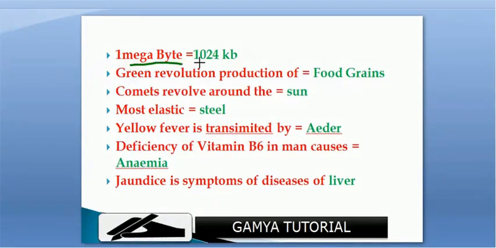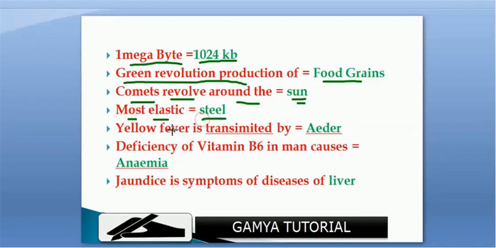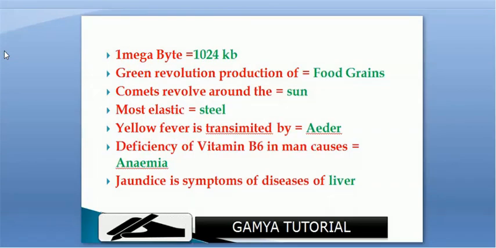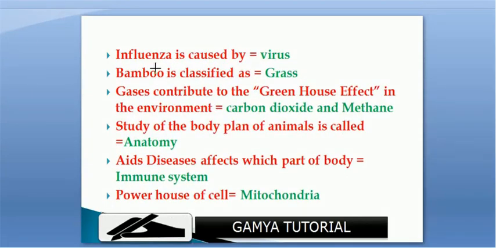One megabyte is equal to 1024 kilobytes. Green revolution is related to production of food grains. Comets revolve around the sun. Most elastic is steel. Yellow fever is transmitted by mosquito. Deficiency of vitamin B6 in man causes anemia. Jaundice is a symptom of liver disease. Influenza is caused by a virus.